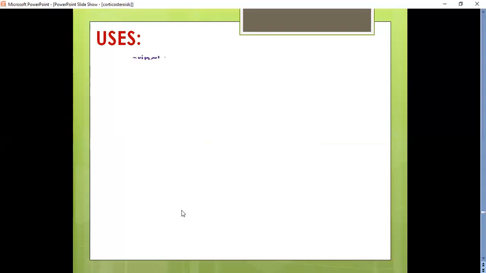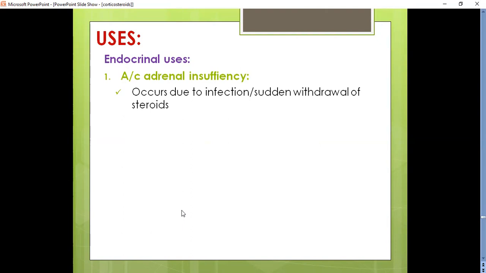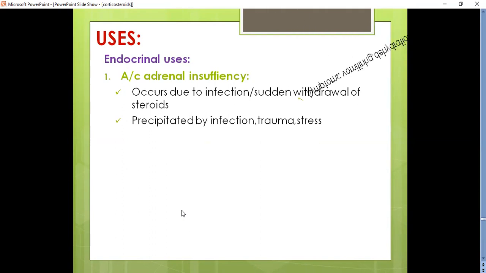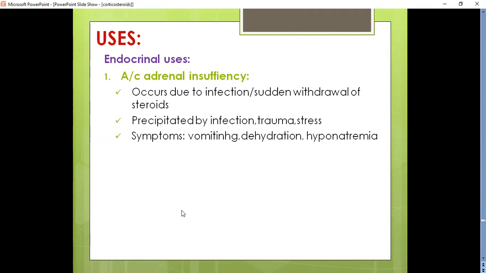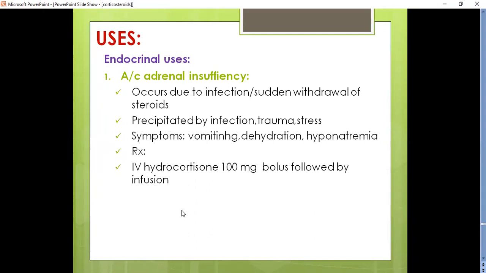Coming to various uses of steroids, we have endocrinal uses, that is, they can be used for the treatment of acute or chronic adrenal insufficiency, which occurs mainly due to infection or sudden withdrawal of steroids. It is precipitated by infection, trauma, and stress. The patients may suffer from vomiting, dehydration, hyponatremia, etc. And the management of this acute adrenal insufficiency